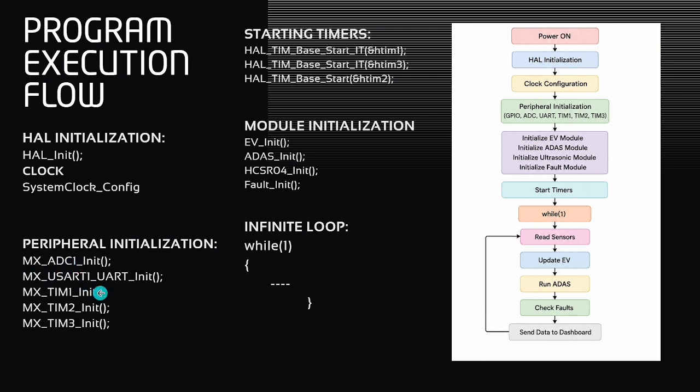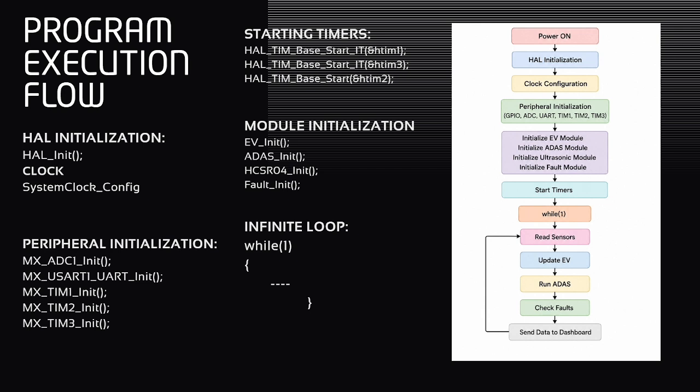And this is for defining ADC. The analog to digital converter is initialized. In this project, ADC continuously reads analog values from potentiometers. Those potentiometers simulate the acceleration pedal, brake pedal, battery SOC, and motor temperature. The ADC converts analog voltages into digital values ranging from 0 to 4095.